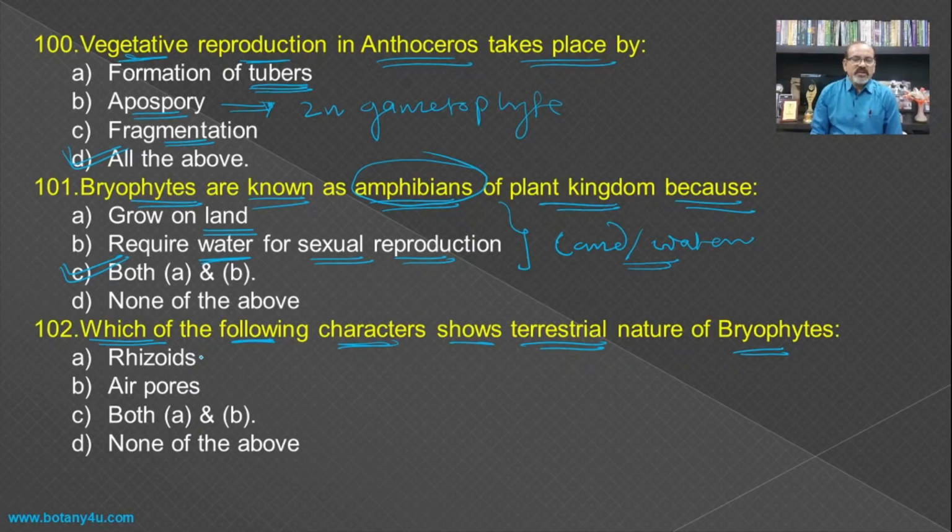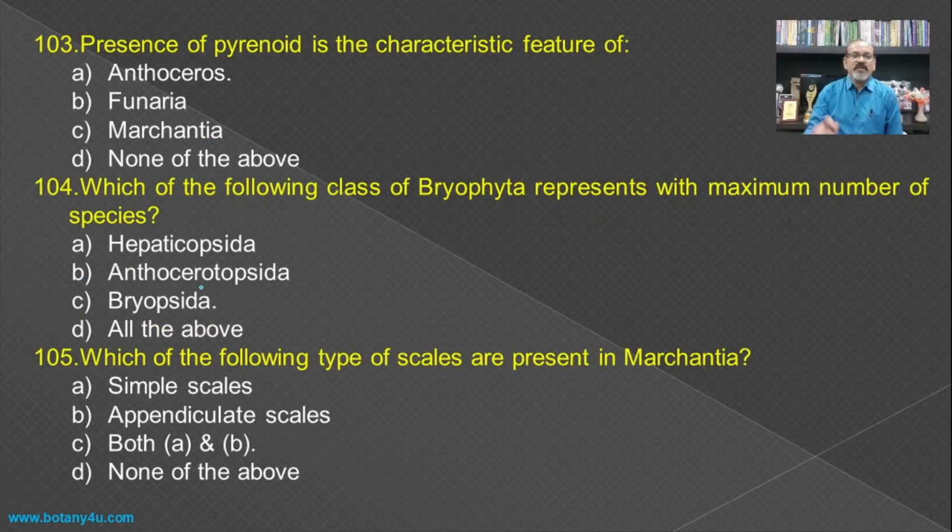These functions are carried out by the rhizoids for absorption and anchorage, and the presence of air pore is a characteristic feature of the land plant, which is used for the exchange of gases for the process of respiration and photosynthesis, and hence both A and B become the answer for this question.